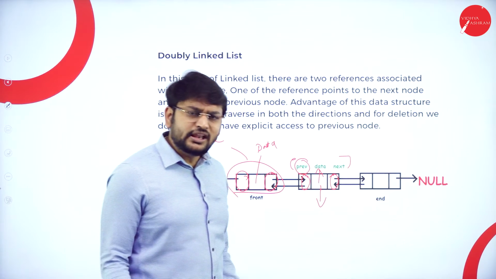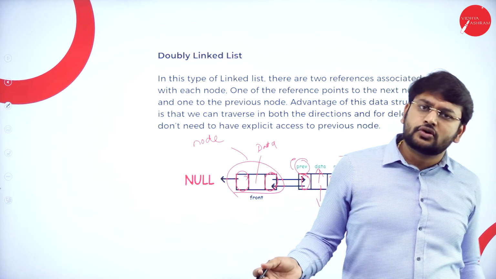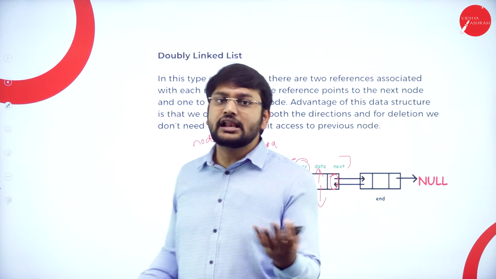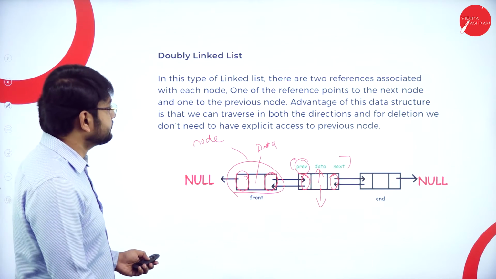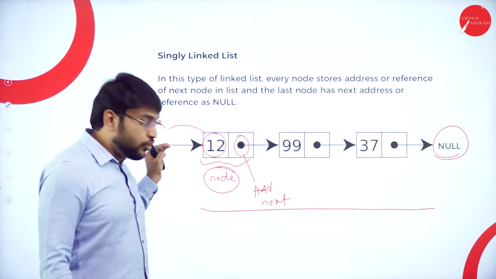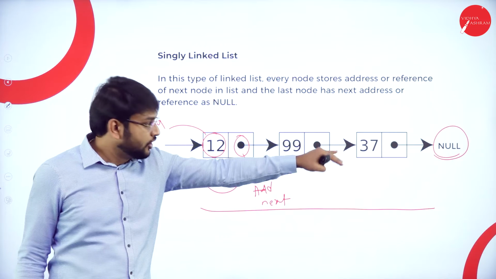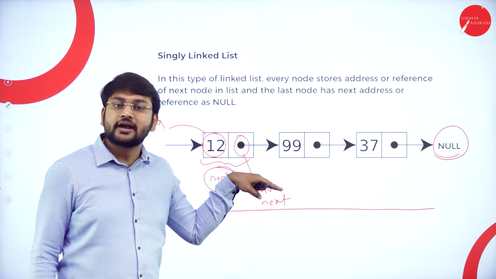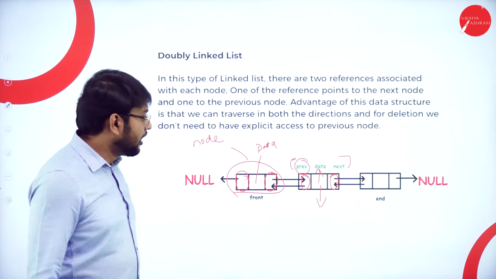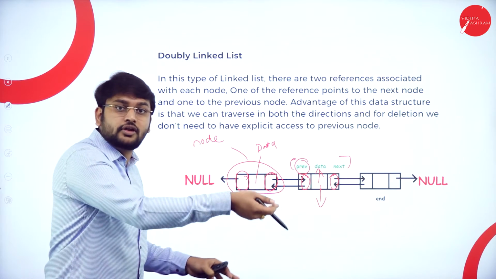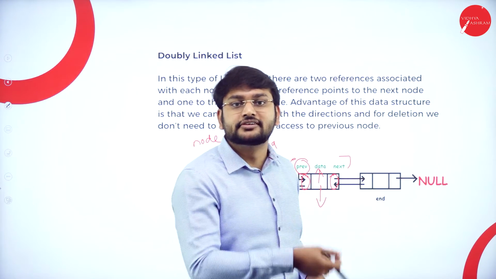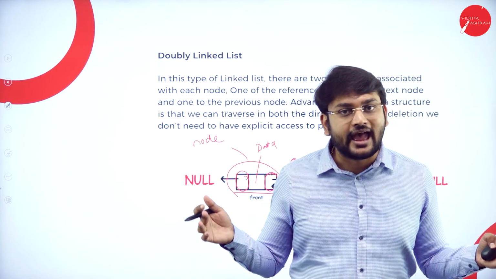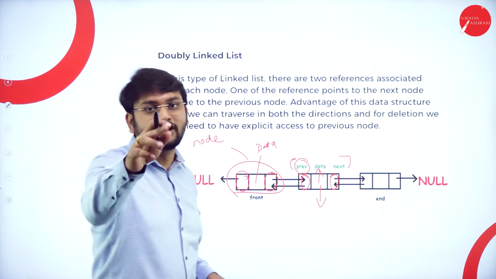Sir, why do we need the address of the next node and the previous node? When we had the singly linked list, was it not enough? So observe the drawback here. I can traverse only in this direction. I cannot come back. That is my drawback in the singly linked list. But I have the address of both next and previous, which will help me to traverse in both directions. So that's the advantage I have in the doubly linked list that you need to remember.